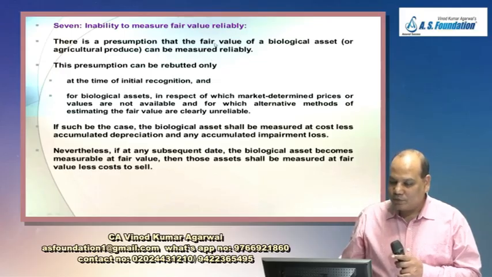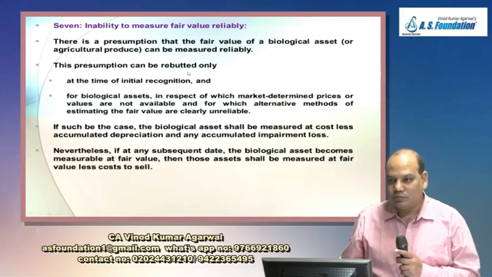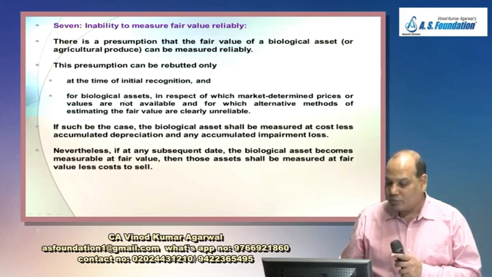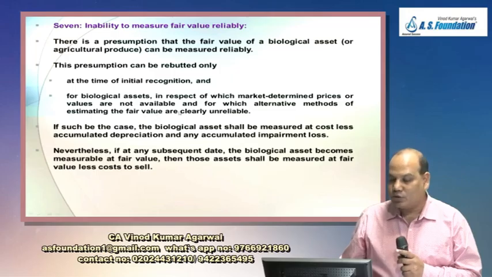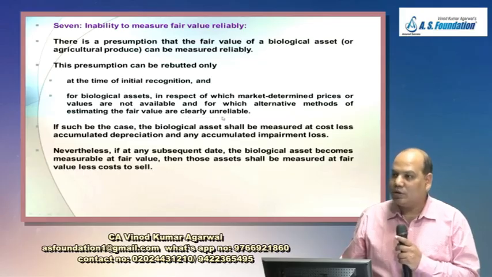So theoretically a company may assume or may prove that there is no fair value. The presumption can be rebutted only at the time of initial recognition, and for a biological asset in respect of which market determined prices or values are not available and for which alternative methods of estimating the fair value are clearly unreliable.